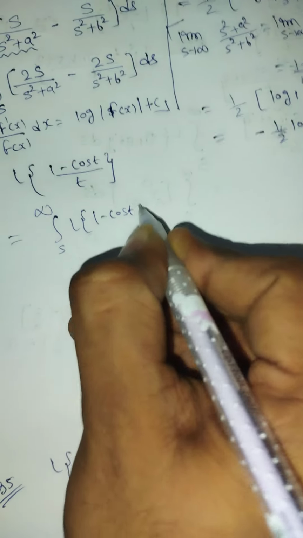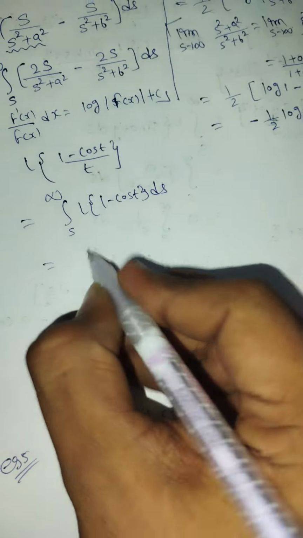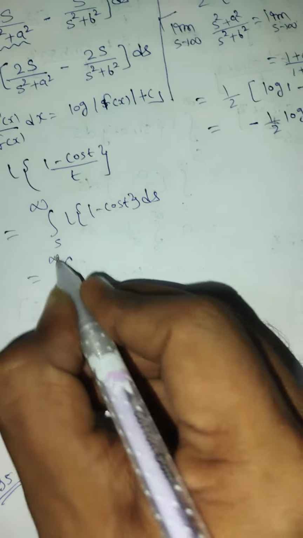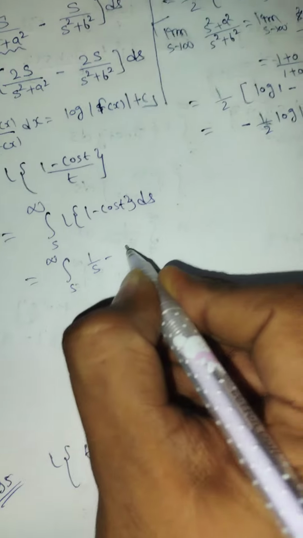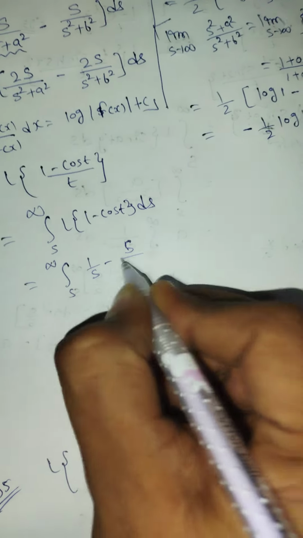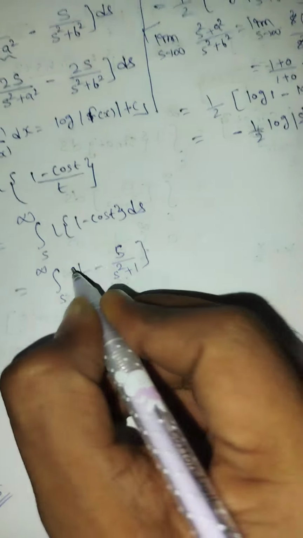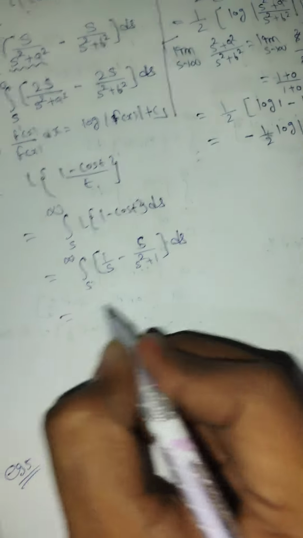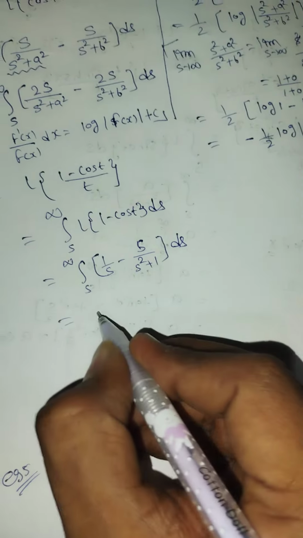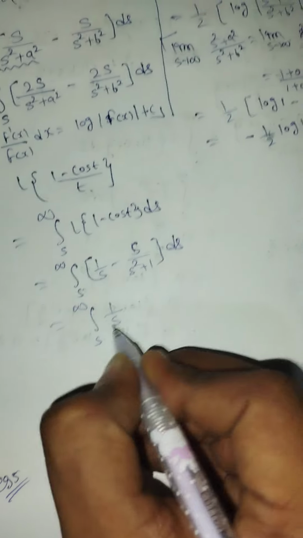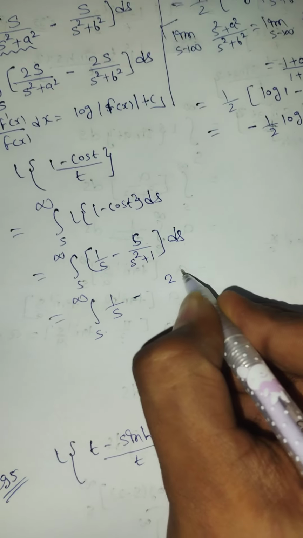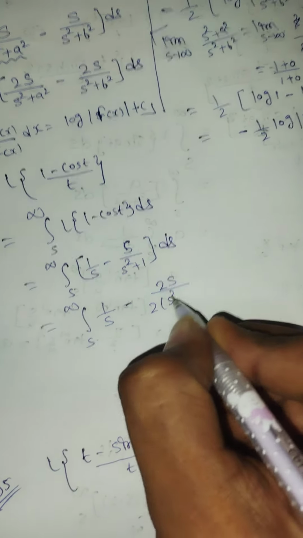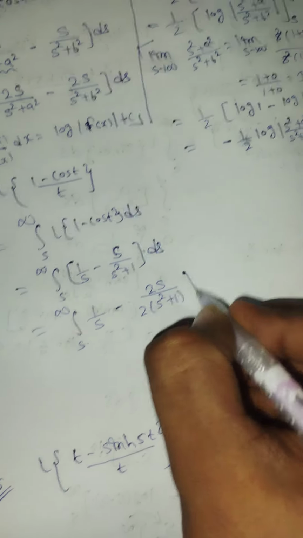So fourth problem, again division by t. So integration s to infinity Laplace of 1 minus cos t ds. Now you know the method, so I am doing fast. S to infinity, Laplace of 1 is 1 by s, minus s upon s square plus 1, ds. So integration of 1 by s is easy to find, but here we have to divide and multiply by 2 to get the form of formula: function in the denominator, its derivative in the numerator.